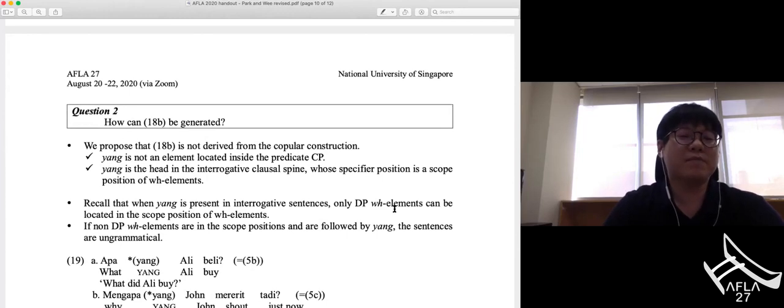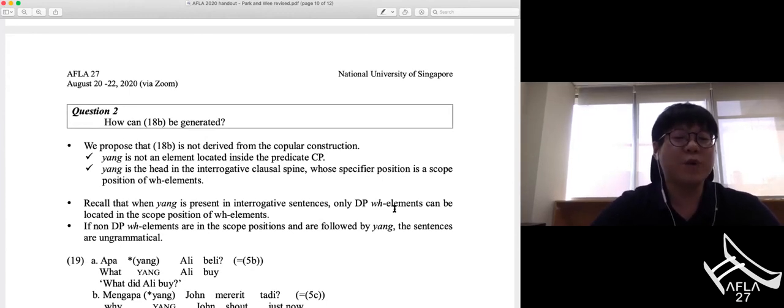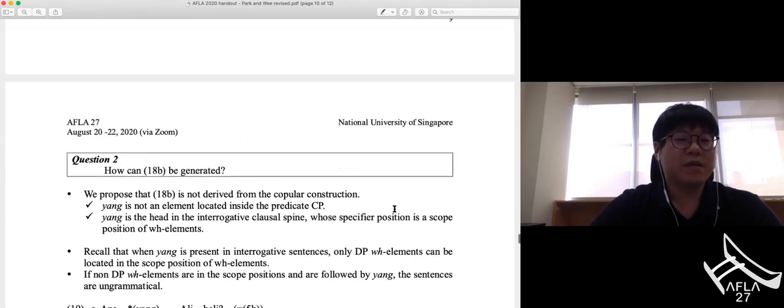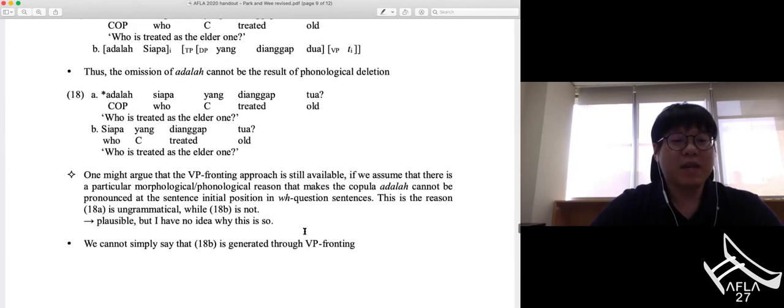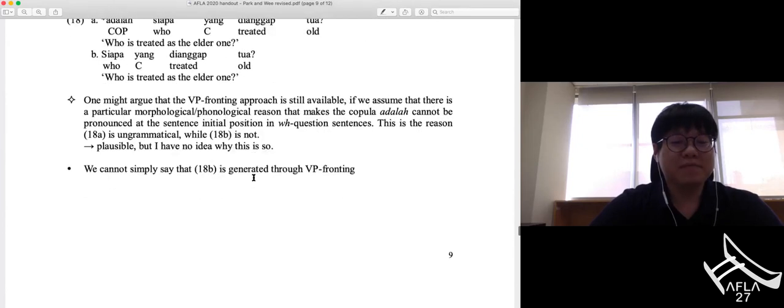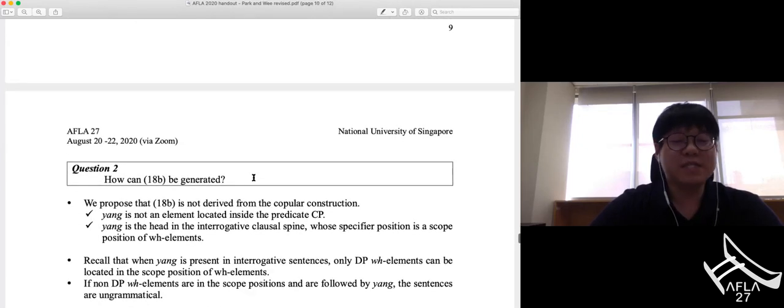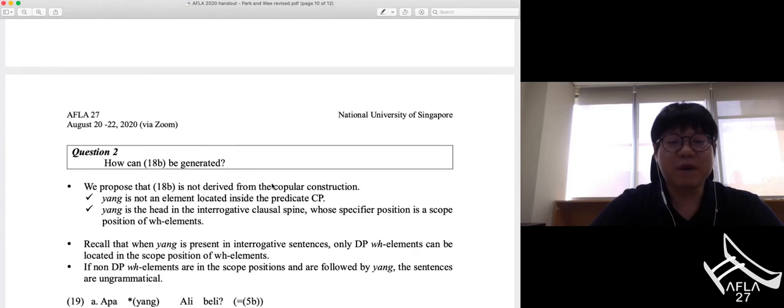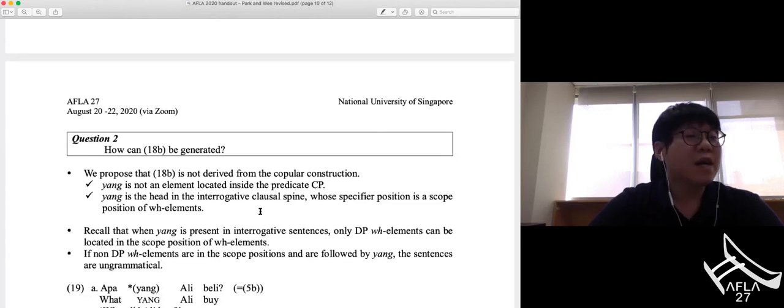This one is related to question 2. How can 18b be generated? So we propose that 18b is not derived from copula construction. 18b again: Siapa yang dianggap dua? This sentence is not derived from the copula construction. That is, yang is not the element located inside the predicate CP.